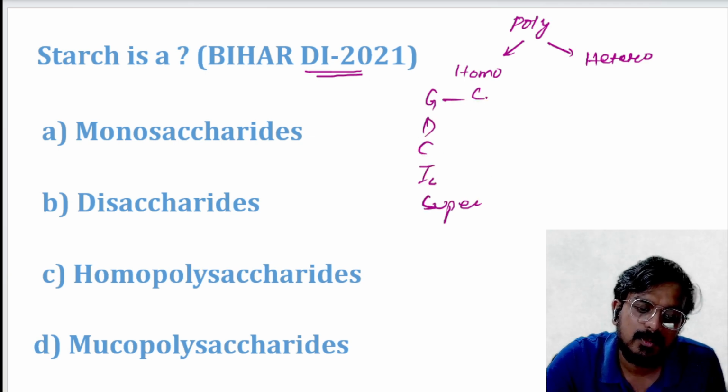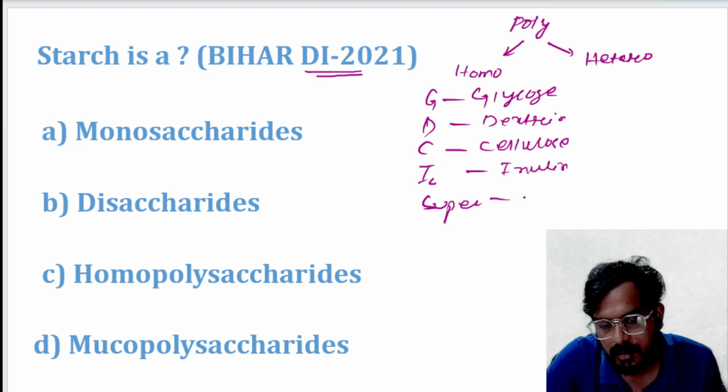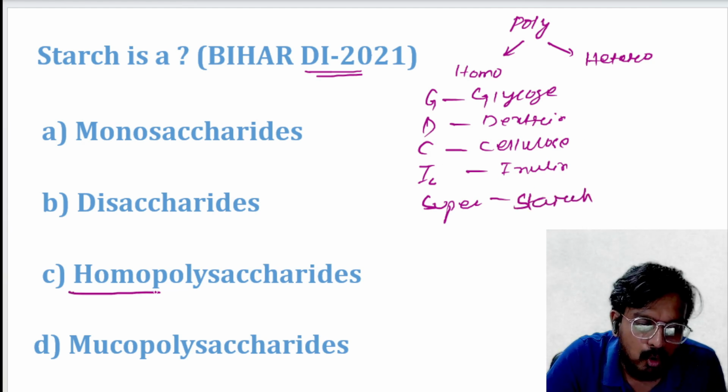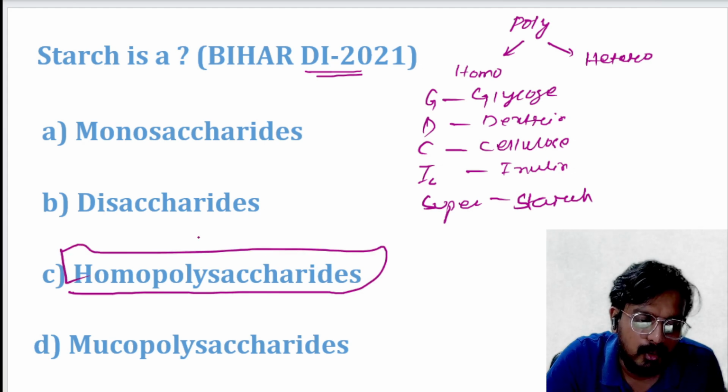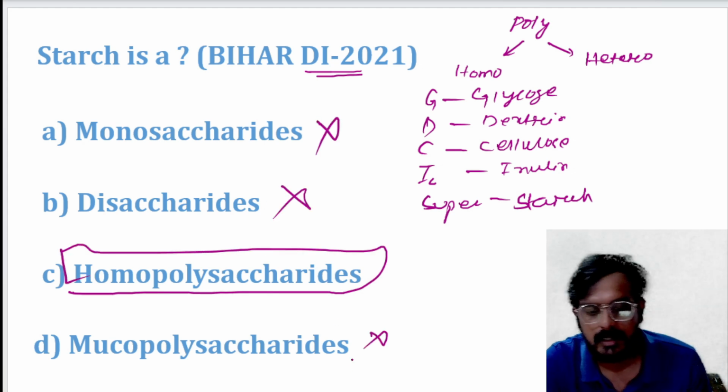G stands for glycogen, D stands for dextrin, C stands for cellulose, I stands for inulin, S stands for starch. So starch is a homopolysaccharide. It is not a disaccharide, not a monosaccharide, not a mucopolysaccharide.